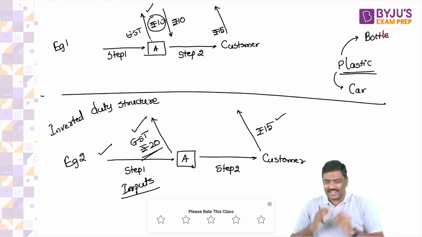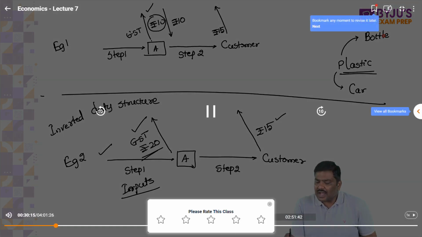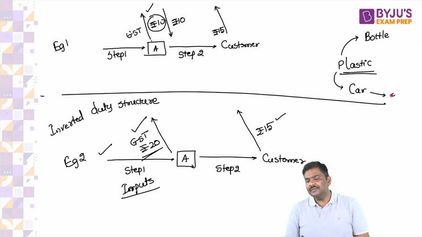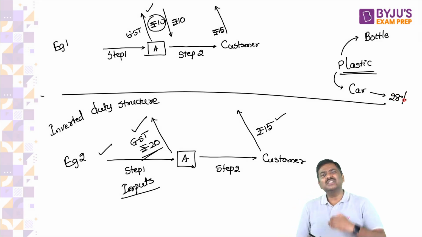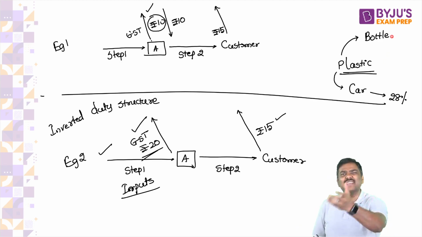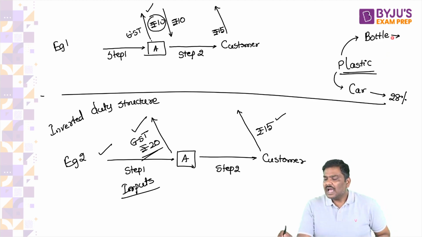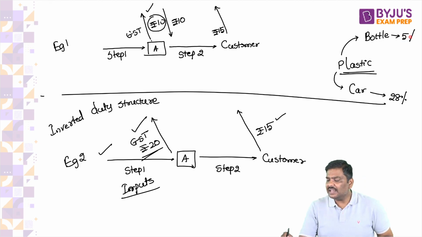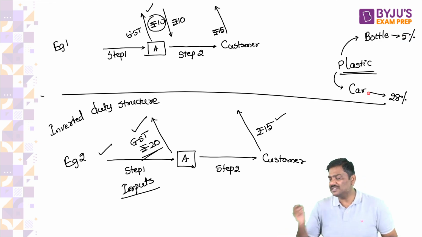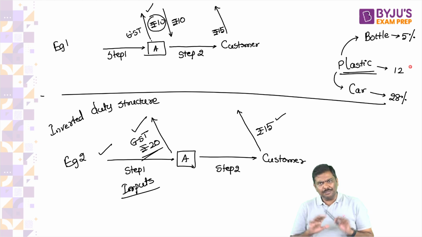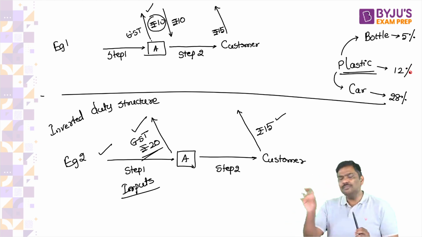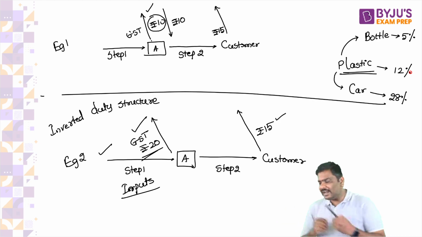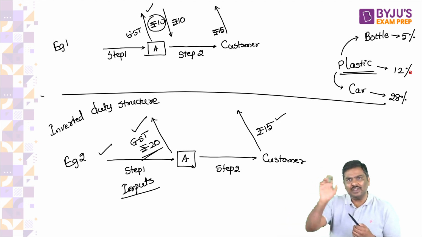Now have a look at the next point. In case of car, the GST rate applicable could be 28%. In case of a bottle, because the government will say bottle is consumed by the common man, I will impose a GST rate of 5%. And in case of plastic, they will impose a GST rate of 12%. Simple. In car, they will impose 28%. In case of bottle, they will impose 5%.